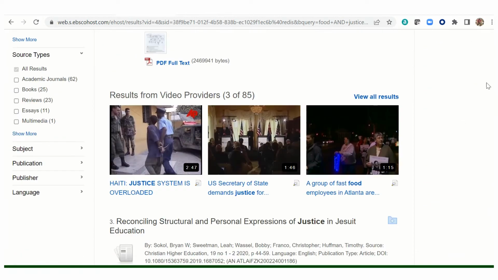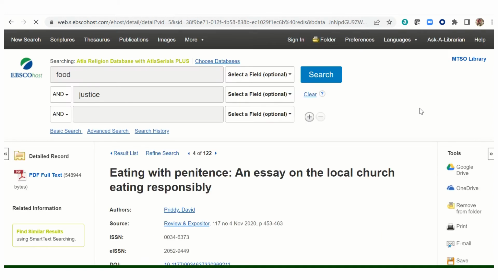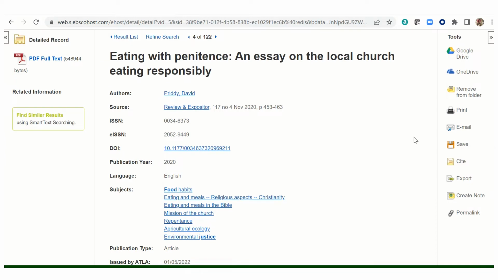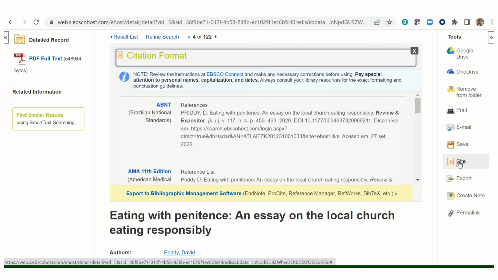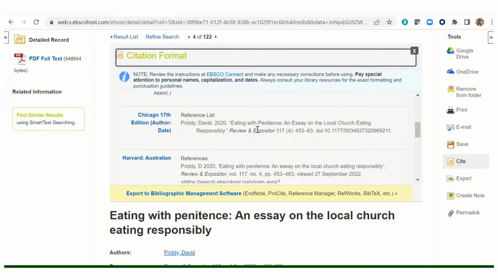And if we go back to our example, and click on the title to open the full record. One of the tools over here on the right is a link to show you a preliminary citation for the article. And I say preliminary because you should always make sure it is formatted properly based on the style you're using. Normally we use the Chicago style. And here it is right here.